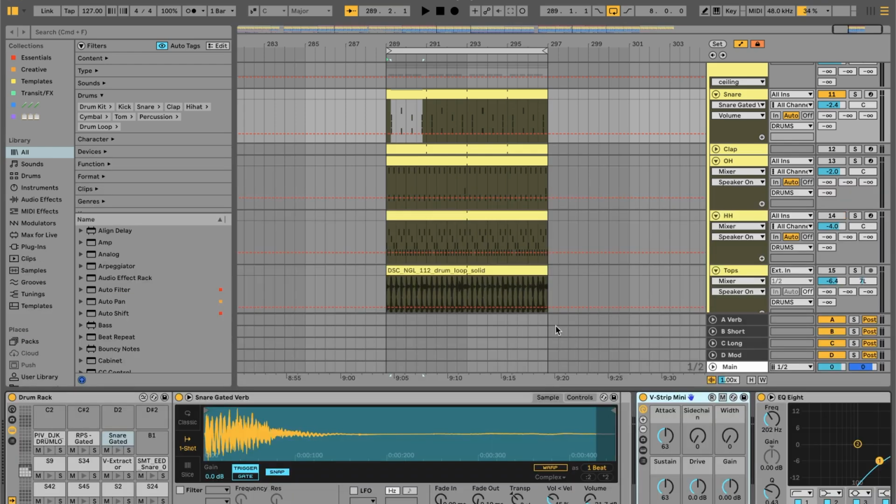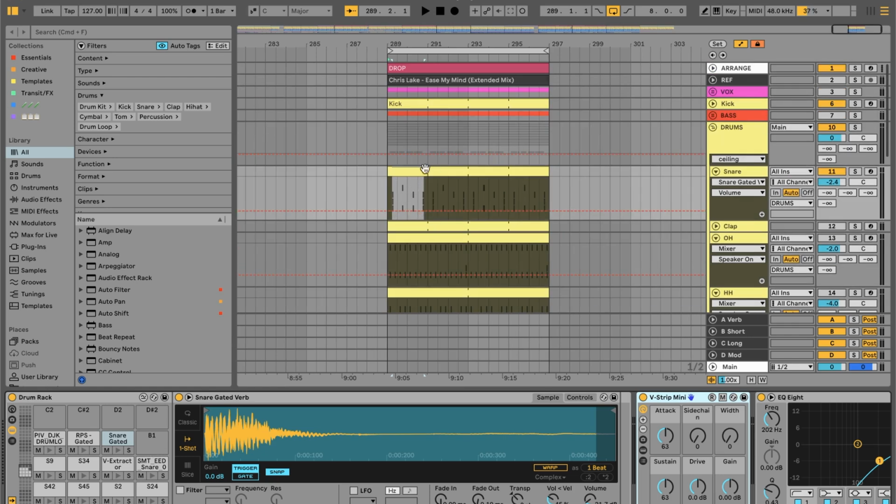In terms of the sound design, what I did is I think I extracted a bit of the snare and then used the show similar file function to find a couple of different sounds.